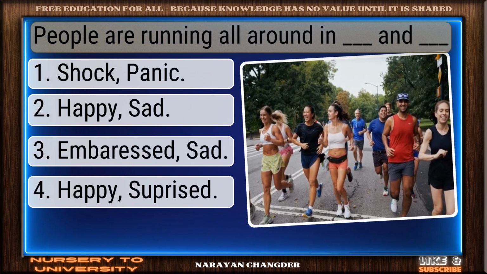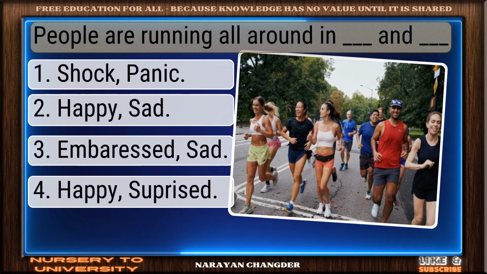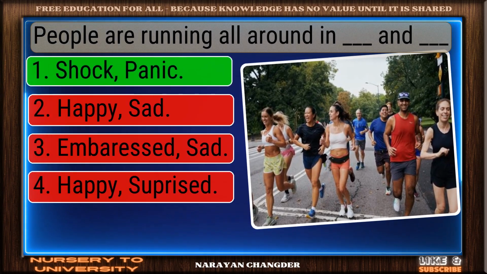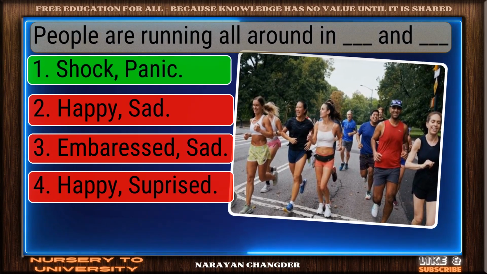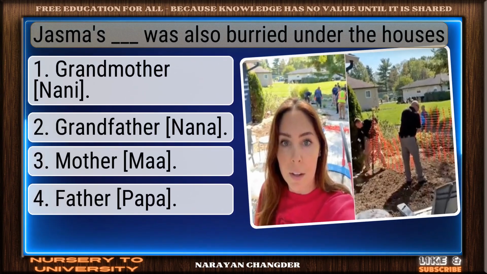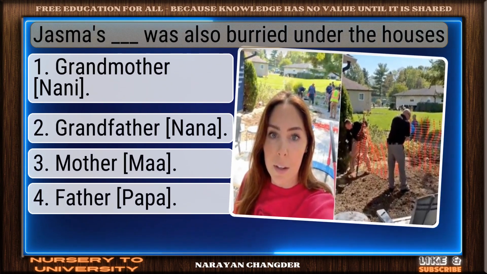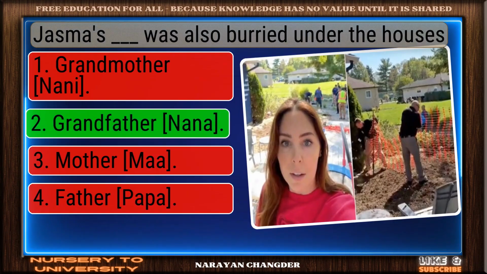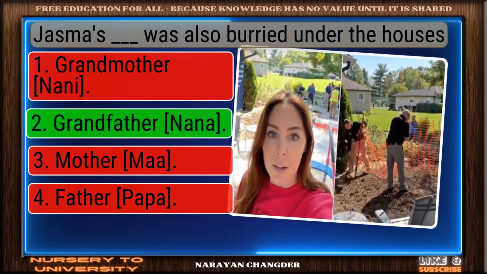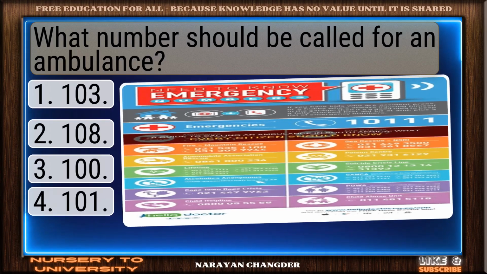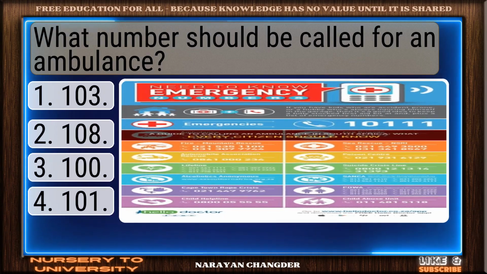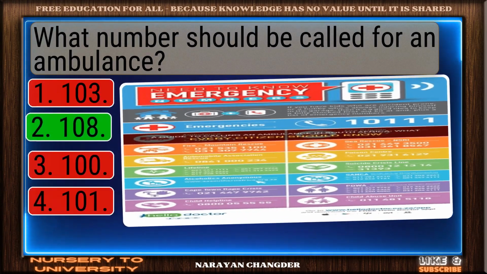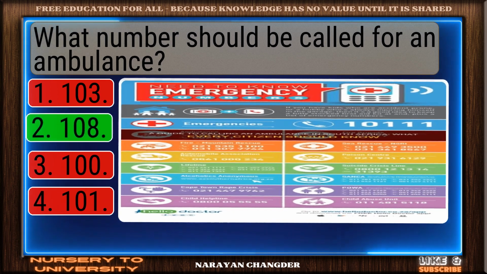People are running all around in dash and dash. You got it. Your choice shock, panic is right. Jasma's dash was also buried under the houses. Nicely done. Grandfather is a solid answer. What number should be called for an ambulance? Correct. 108 is the right answer.